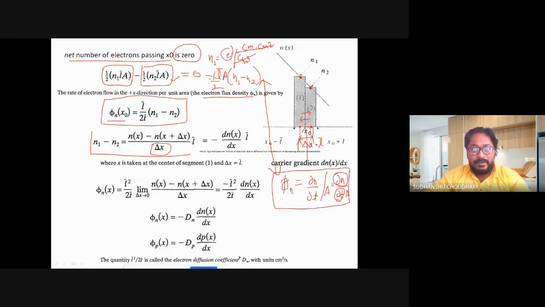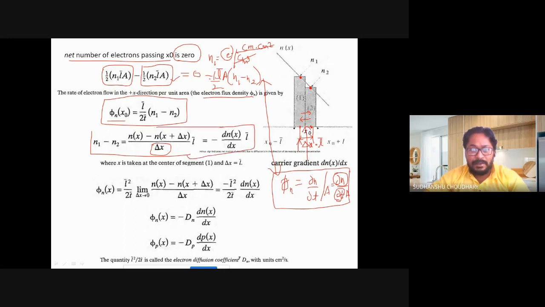When delta X is very small, in fact comparable to the mean free path, this can be written as minus dnx by dx times L bar.